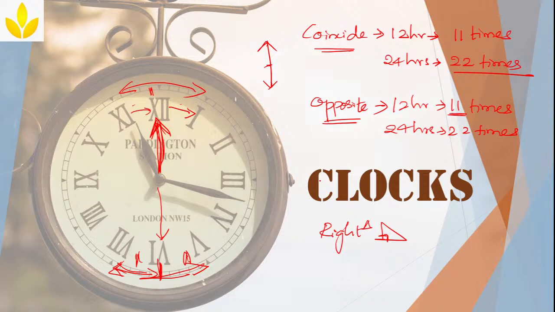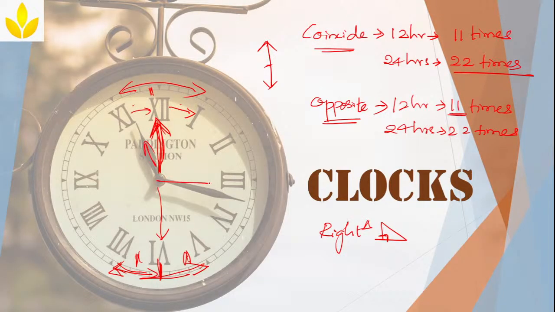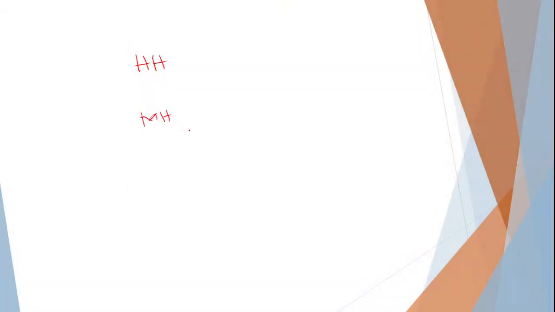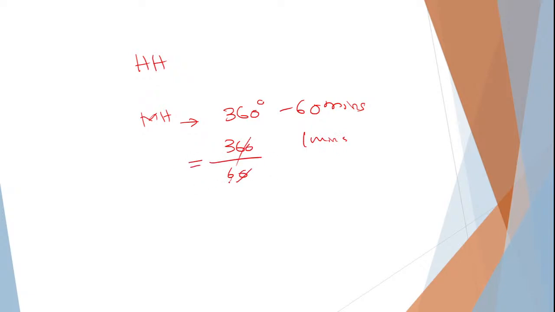Okay. So now let me go here. Hour hand and minute hand we were talking about. When you look at this, this is an hour hand and this is a minute hand. Minute hand, if it starts from here, in 1 hour it will cover this 360 degree, correct? So the minute hand will cover 360 degree in 60 minutes. In 1 minute, how much will it cover? Simple, 360 divided by 60, so it will cover 6 degree. I'll write here: in 1 minute, the minute hand will cover 6 degree.